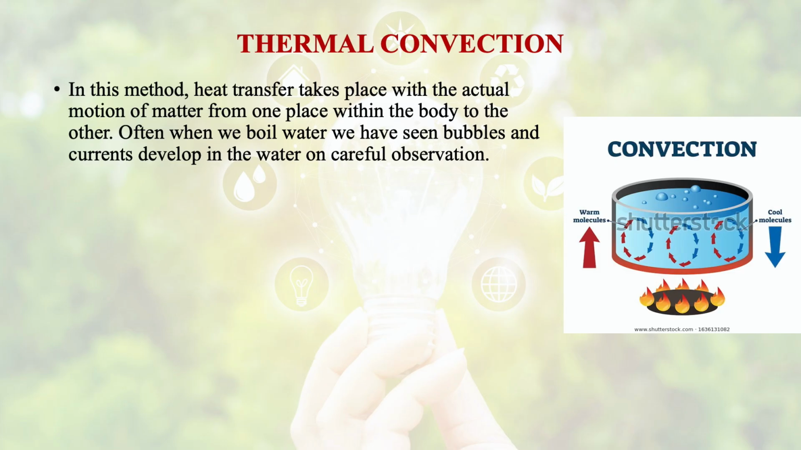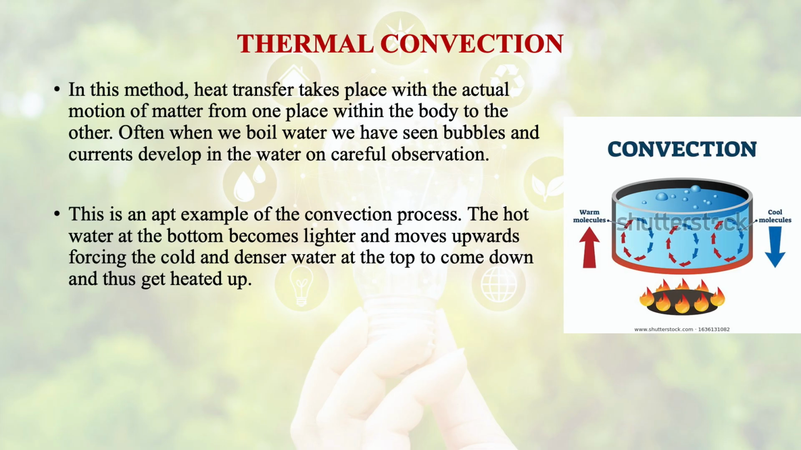Then comes thermal convection. In this method of heat transfer, what happens? It takes place with the actual motion of matter from one place within the body to the other. If we take an example, when we boil water, we see bubbles and currents develop in the water. An apt example of the convection process: the hot water at the bottom becomes lighter and moves upwards, forcing the cold and dense water at the top to come down and thus get heated up.